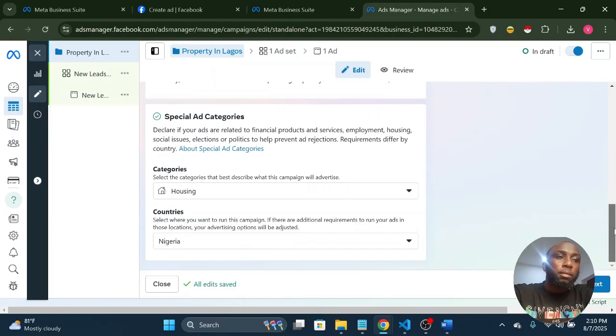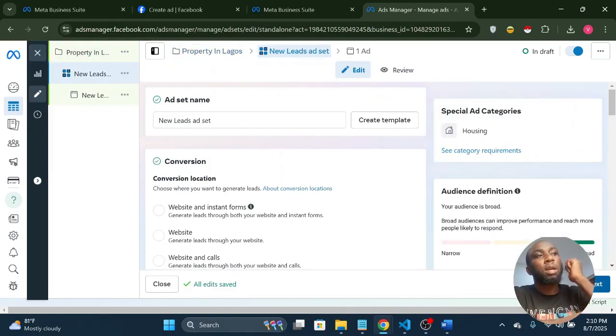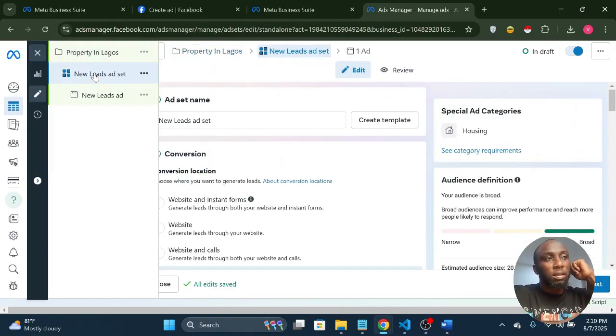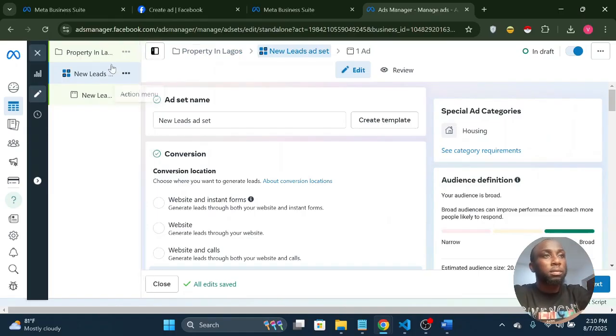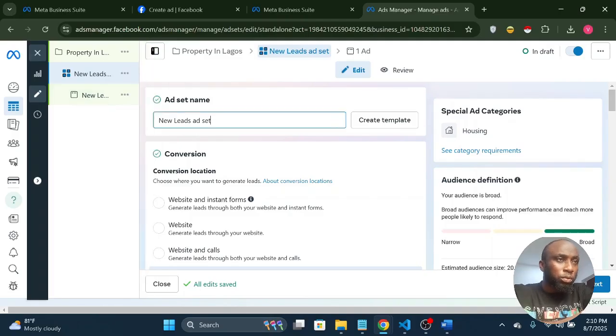And in choosing housing, my location is Lagos, so I leave it at Lagos. So you go next. Now we're in the second level, these are the ad sets. At this level, you can also name it, because you may decide to have different ad sets. The reason for this is you may want to test different variations of your ad.